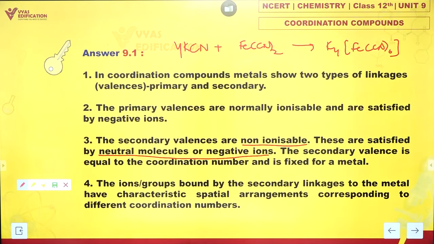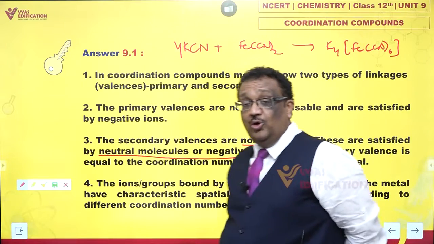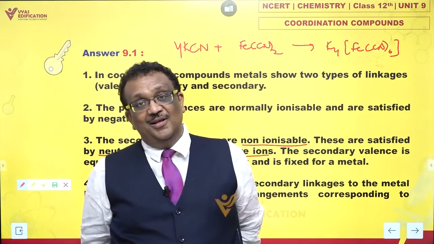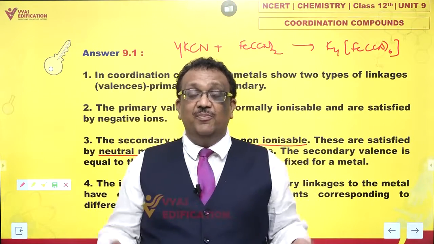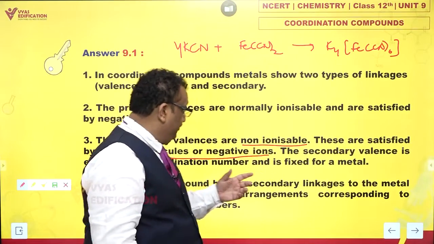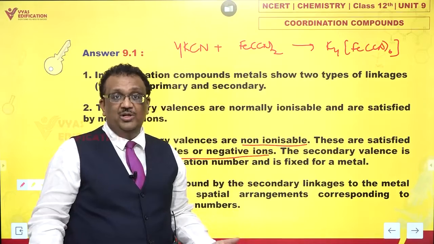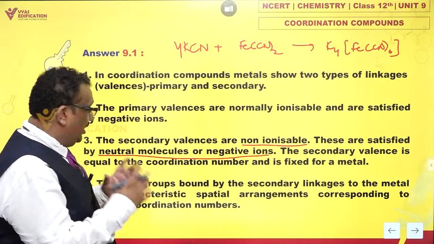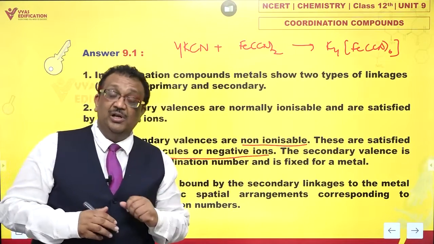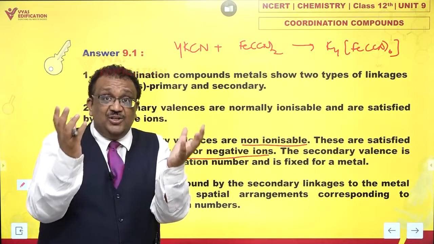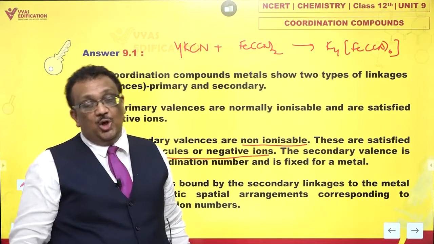The ions or groups bound by the secondary linkages to the metal have characteristic spatial arrangements corresponding to the different coordination numbers. What does that mean? Not just this, Werner also talked about the geometry of ions. Through various experiments, he could conclude that these secondary groups, or the so-called ligands as we call them nowadays, when they are linked to the metal atom or metal ion, are arranged in the form of a very special geometry.